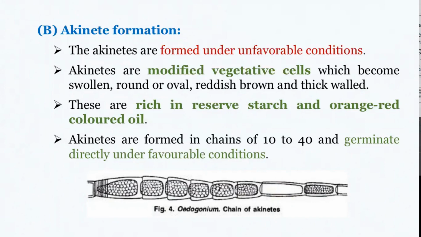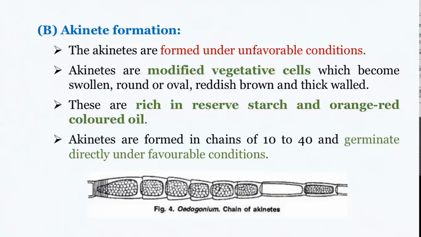So in some cases, akinetes are formed in chains of 10 to 40 numbers in a single filament, and upon the return of favorable condition, each of these akinetes can directly germinate to form a new filament.